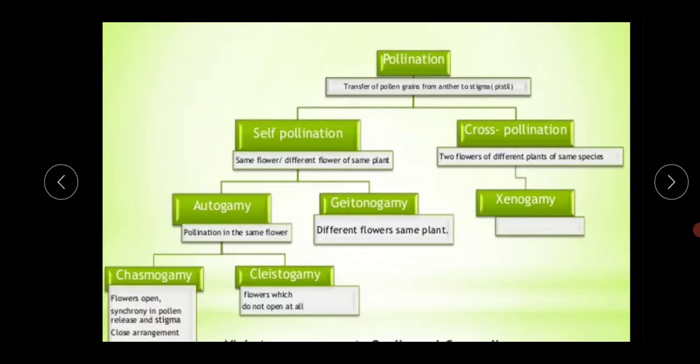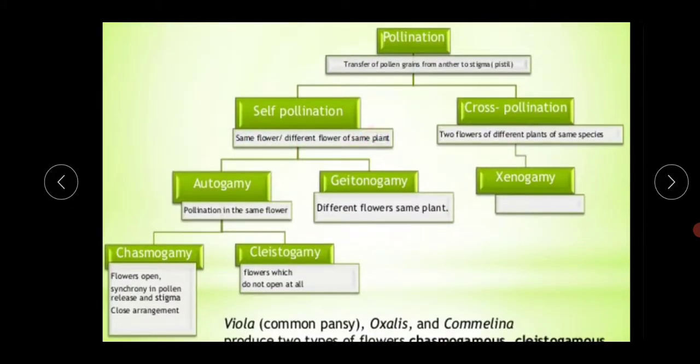Self pollination means that the pollination takes place within the same flower or between different flowers of the same plant. This is a very important line, the same plant. You have to write this sentence properly during the time of your exam, otherwise you will get nothing.